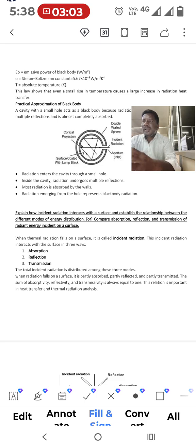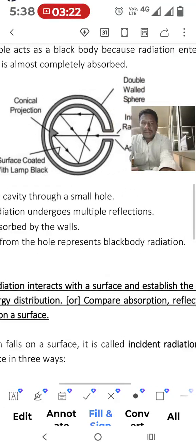Consider a body with a small hole or cavity. A cavity with a small hole acts as a black body because radiation entering the hole undergoes multiple reflections and is almost completely absorbed. So consider this is a cavity.